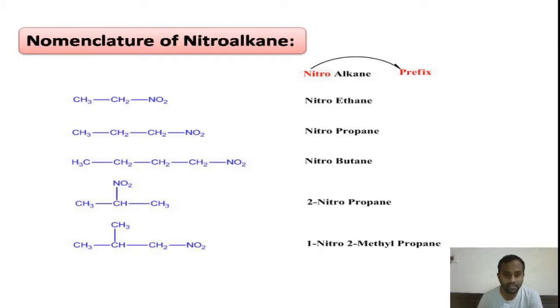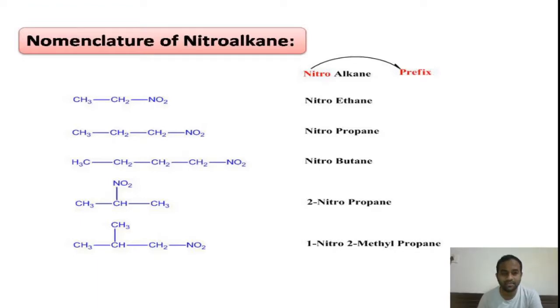For the third compound, nitrobutane, because there are four carbon atoms in the chain. Fourth one, the number of carbon atoms in the main chain is 3, therefore propane. But here our substituent, that is nitro group, is at the second position. If you give the numbering from any side of the end, then the carbon atom attached to the nitro group will get the second number. Therefore it is 2-nitropropane.